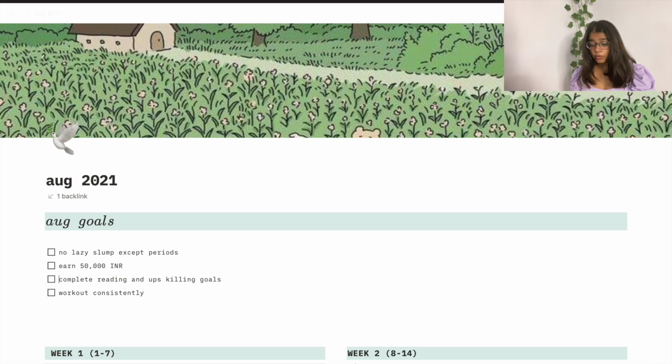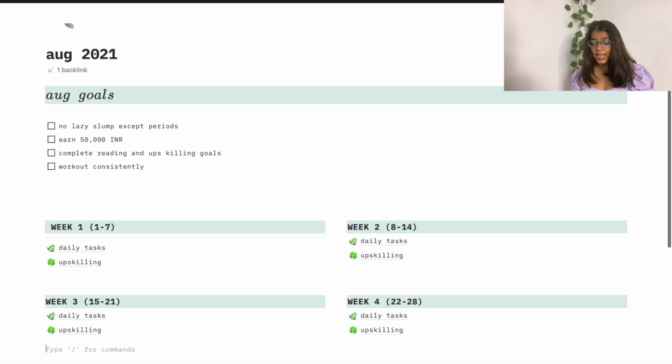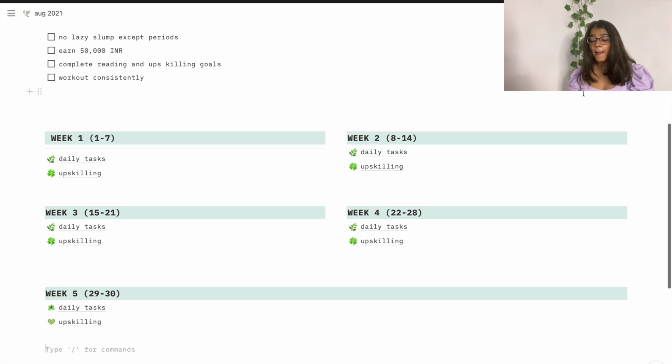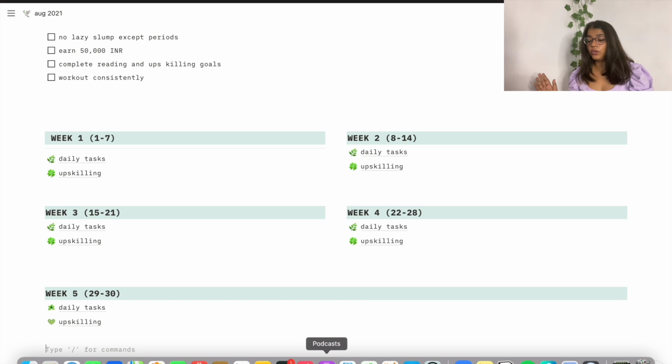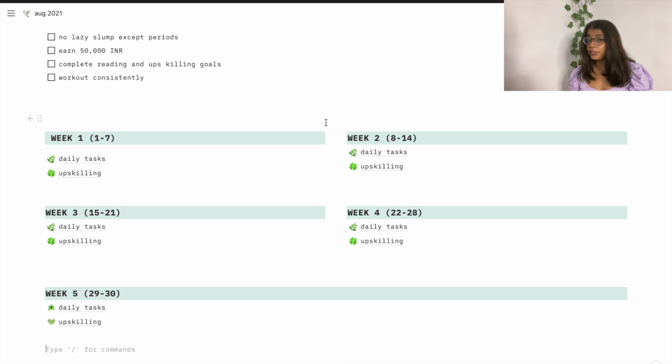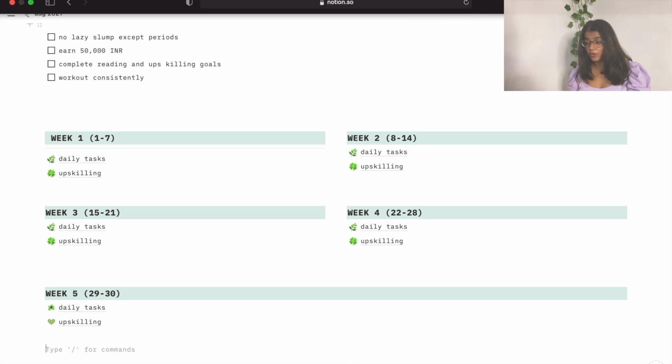Now if we go down the screen, I have divided my month into weeks. So week 1, week 2, week 3, week 4, week 5, and then I have divided it into further categories. So this is what my month looks like, my monthly goals, and then divided it into weeks. So it gives me a very clear picture of what is going on and what is not. Now we will move forward to daily tasks.